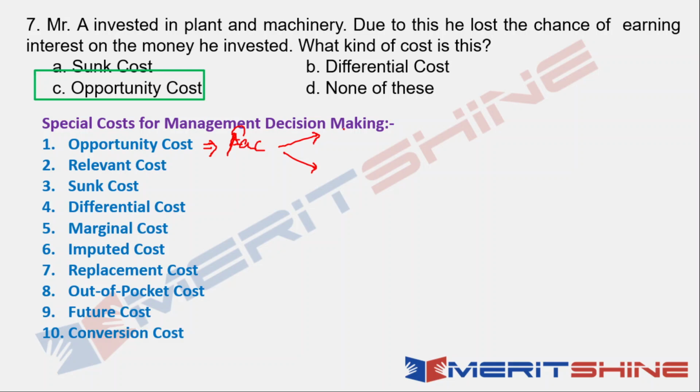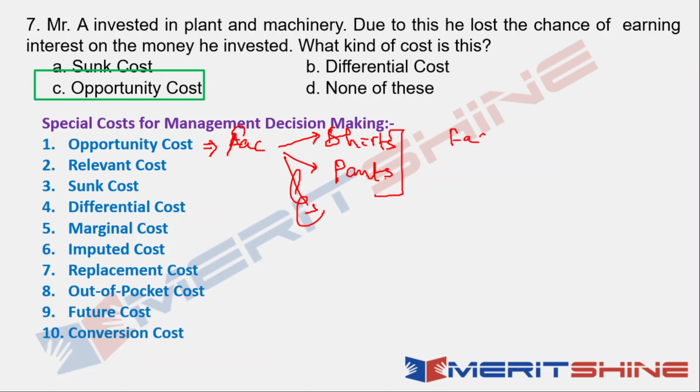You can produce shirts or you can produce pants.